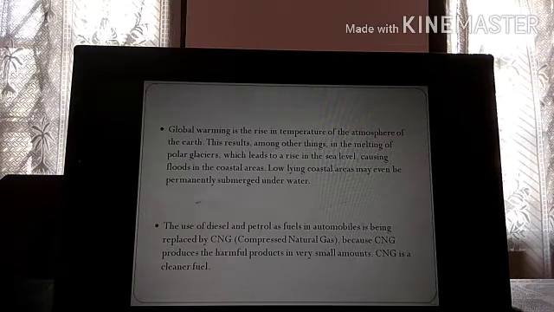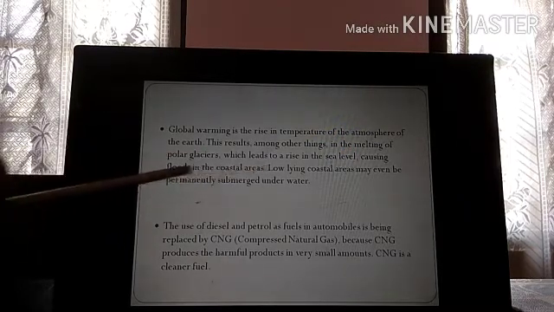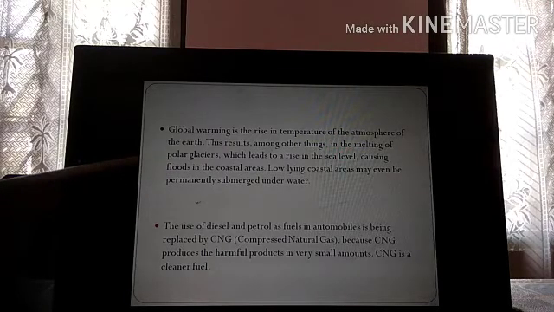So when the temperature is rising, what is happening in the polar areas? The ice is melting. When ice is melting, what will happen? Ice will become water. Water will run down the hills and mountains and will cause rise in sea level. So when there is rise in sea level, there will be floods in the coastal areas.